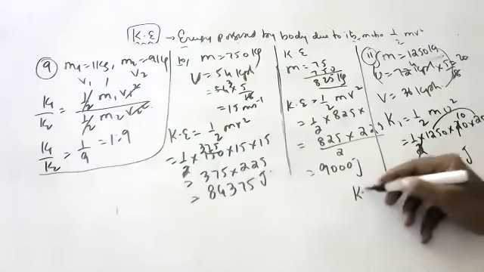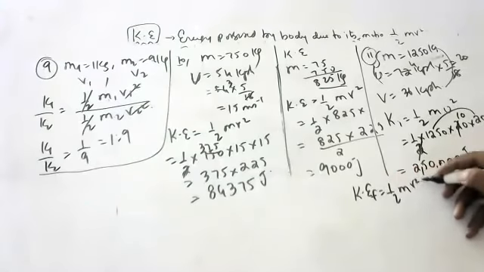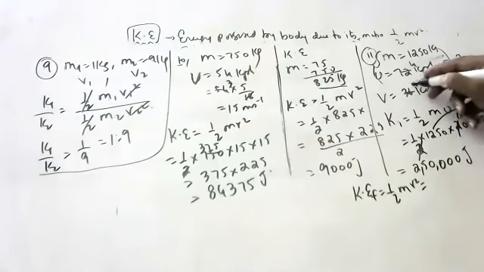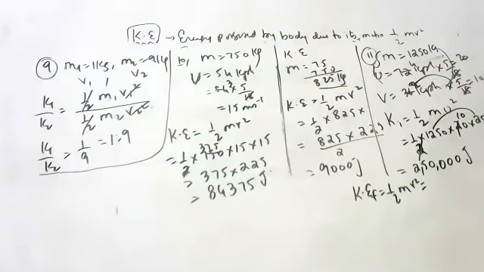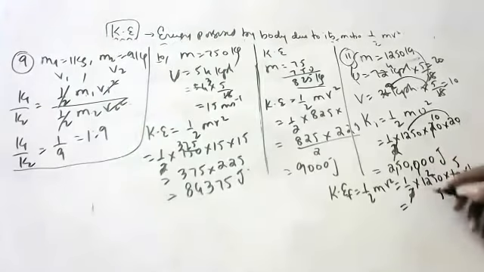Now tell me the final kinetic energy. Final kinetic energy is equal to half mv square. That is half into 1250 into 10 into 10. That is 62,500 joules.